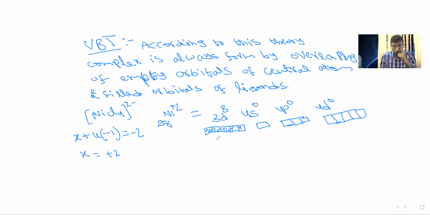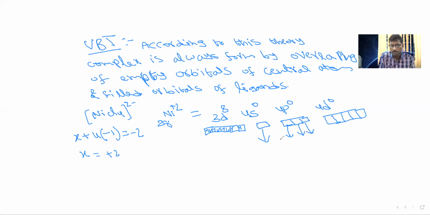Now observe this. Valence bond theory says that only empty orbitals of the central atom are involved in bonding. So these are not empty orbitals, and these are empty orbitals. We require 4 bonds in NiCl4. That number of empty orbitals are involved in hybridization. So this is the first orbital, the second orbital, third orbital, fourth orbital.